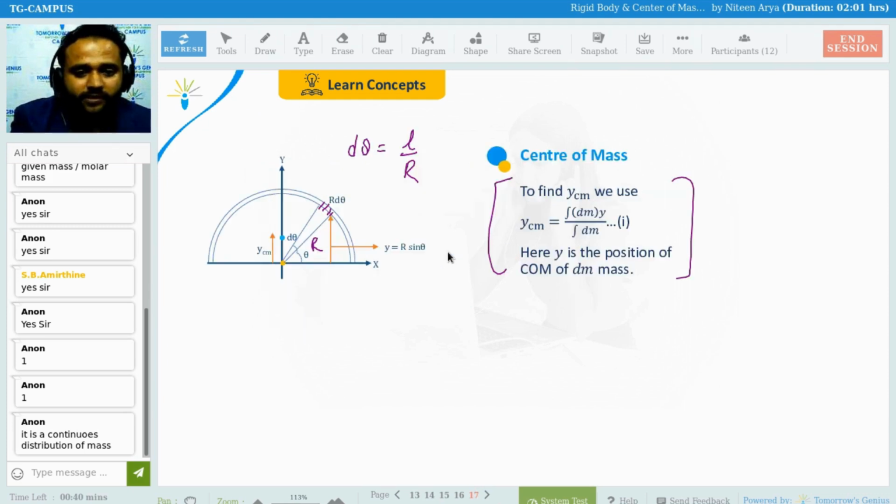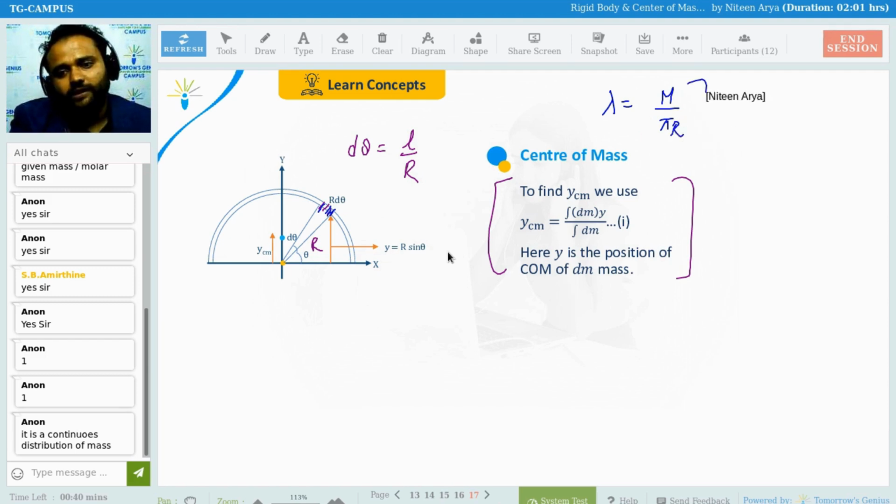Again, this is a small arc length element, L, which is r d theta. So I can find the mass dm, and this rho is mass per unit area, and if it is only a ring, that is going to be mass per unit length.